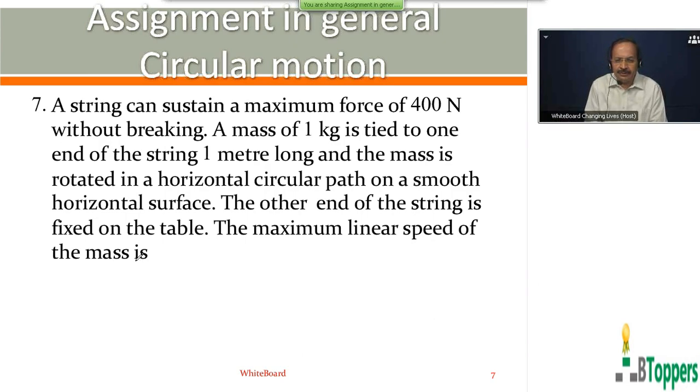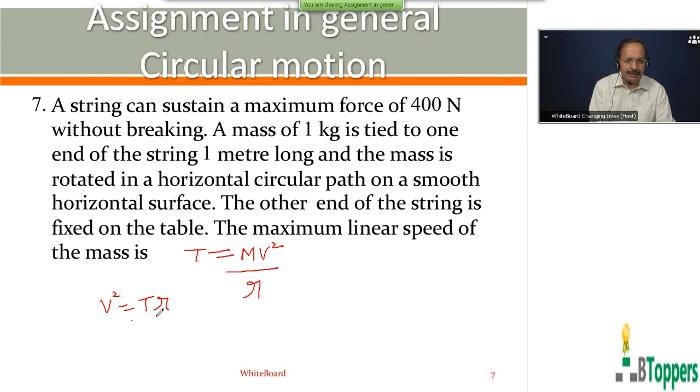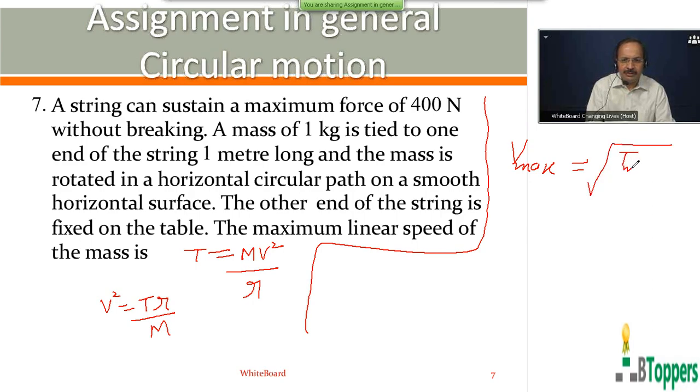That means whatever situation I have discussed in the previous problem, the same situation you have in this problem also. That means here also magnitude of centripetal force is same as the magnitude of tension force by the string, which you can write mv square by r. The radius of circular path is same as the length of string here, that is 1 meter. So you can write v square equal to T r by m. So maximum linear speed with which the mass can be rotated is equal to square root of maximum tension which the string can withstand without breaking into radius r by mass m.